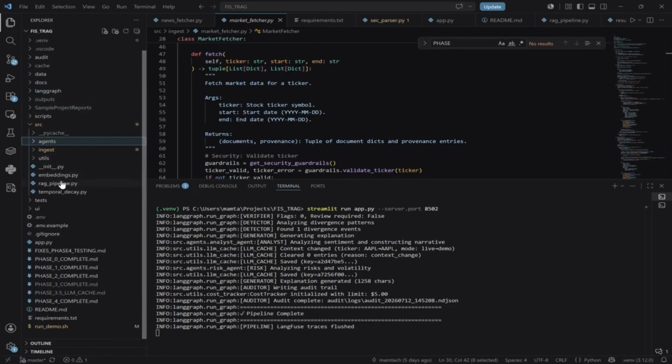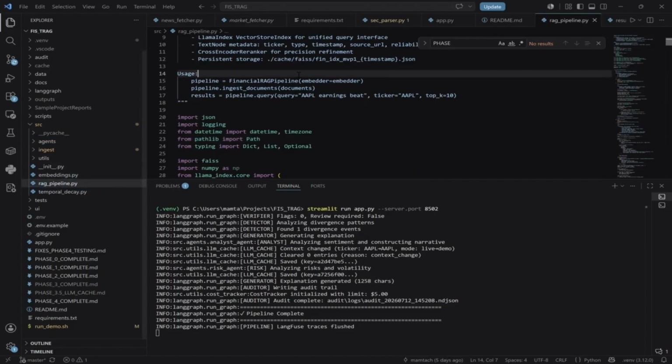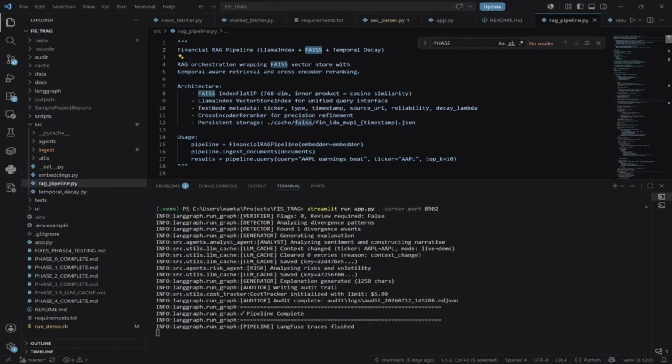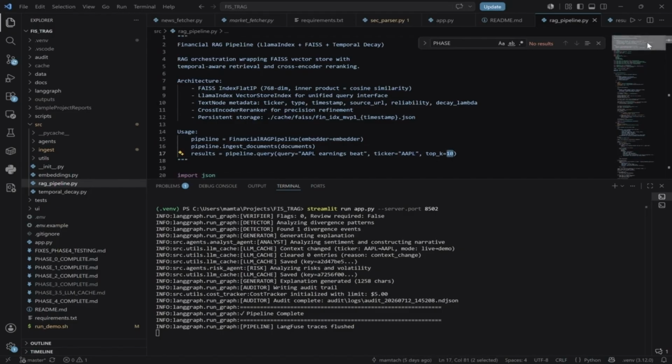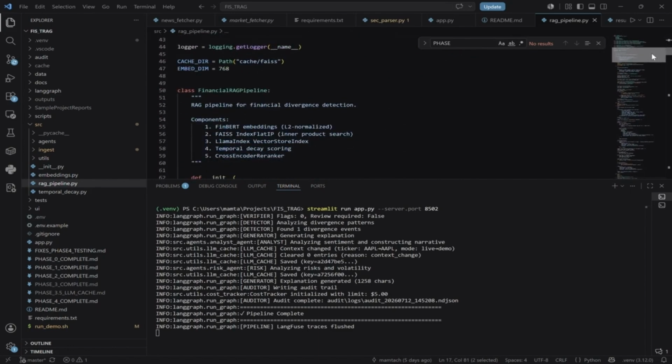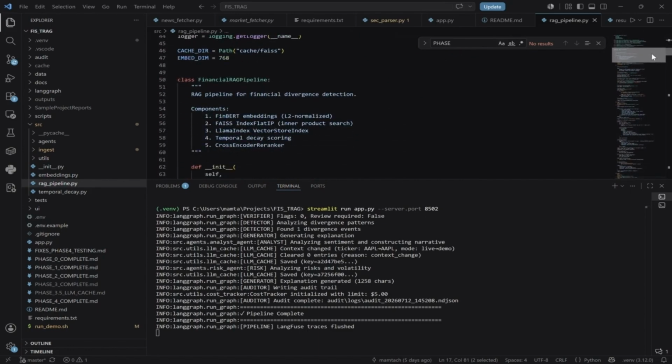These are the utilities. This is the RAG pipeline, which is the intelligent part: temporal decay, CrossEncoder, everything is happening here. For example, I give Apple or Tesla, and it will return the top 10, top 5, or top 3, depending on how the agent is behaving and what I'm setting up.